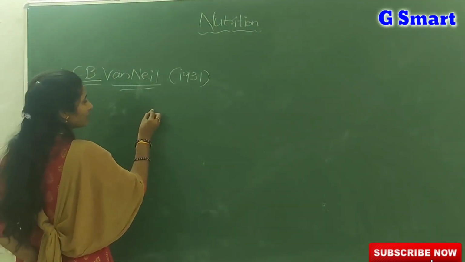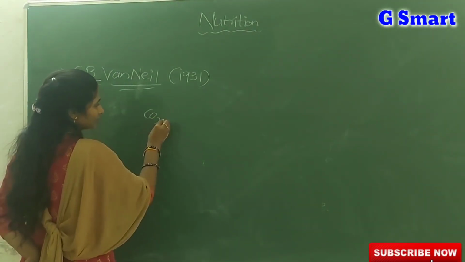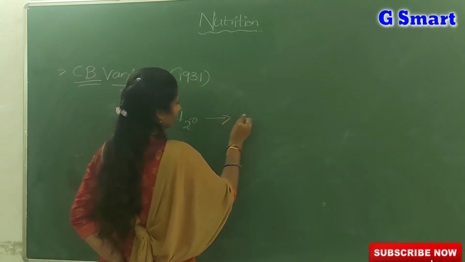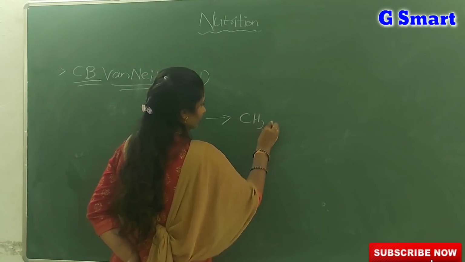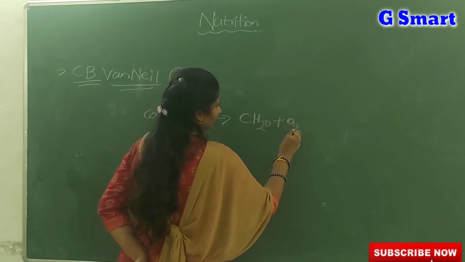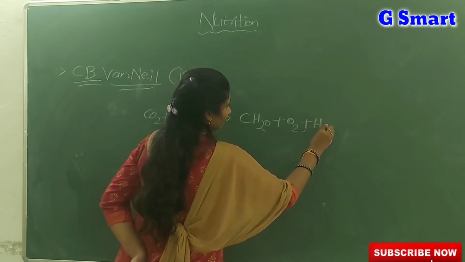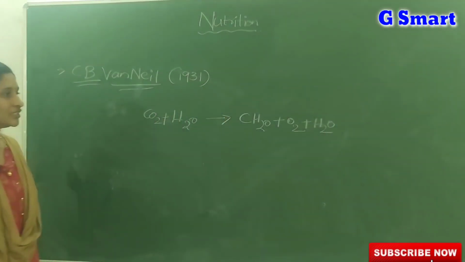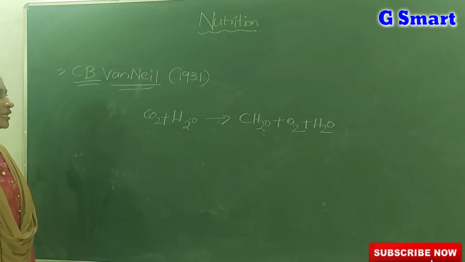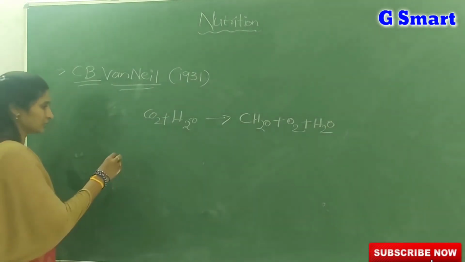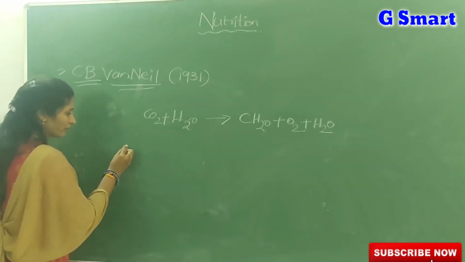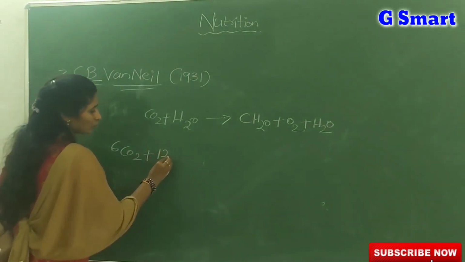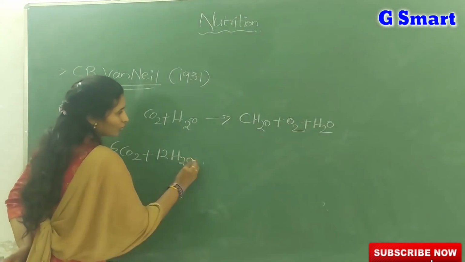Actually, this is the first equation proposed by C.B. Van Neil for photosynthesis, but later this equation was modified into the balanced form, that is 6CO2 plus 12H2O gives